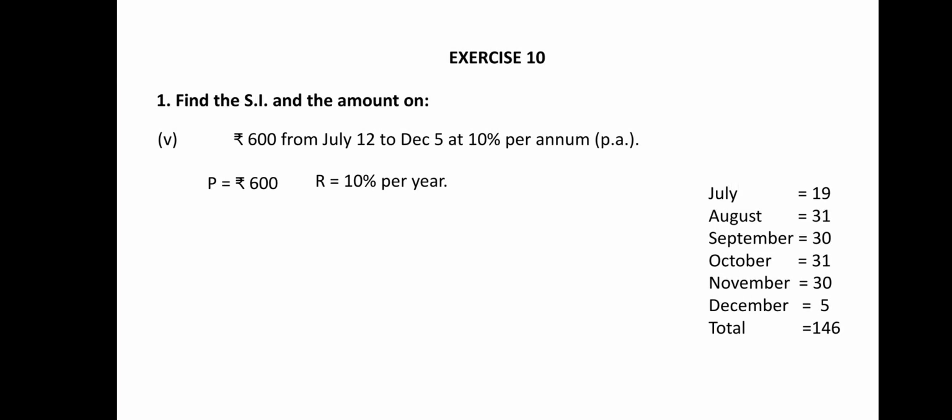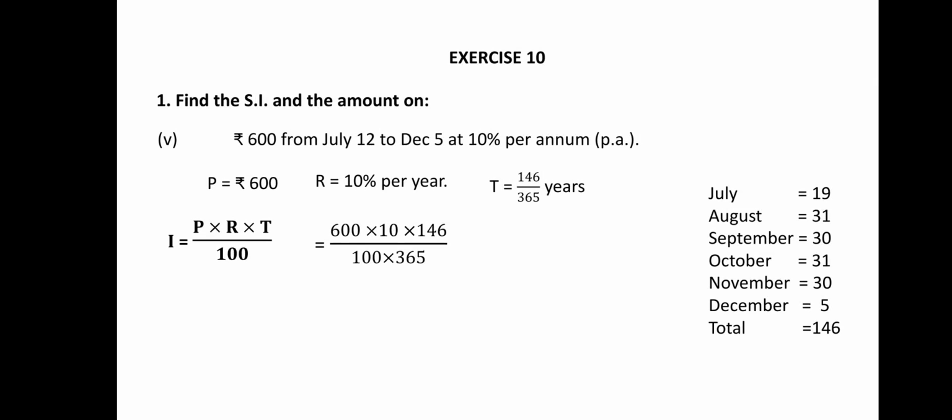Since the rate is per year, we will write time in terms of years, that is 146 days divided by 365 days, so 146 by 365 years. So I is equal to P into R into T, where P is 600, R is 10, T is 146 by 365, and 100 in the denominator.